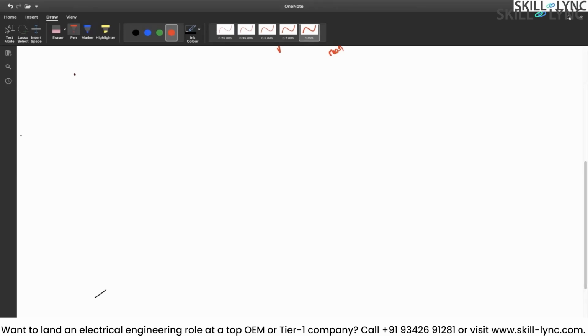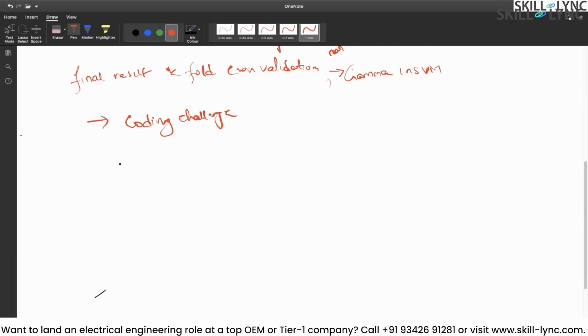The other one was, what would be the final result in k-fold cross validation? Did you identify the solution for this, guys? So do one thing, because it is very interesting, I want you guys to work on it and tell me the solution in the next session. Okay, this and gamma, the significance of gamma in SVM. Now the last one is a coding challenge. So let's discuss this before we go into the next session, because I want you to work on this.